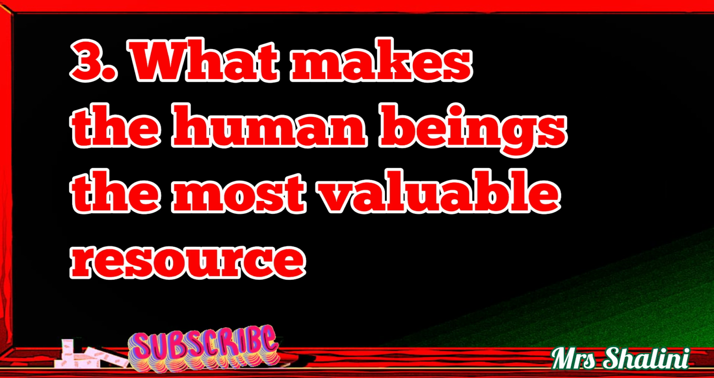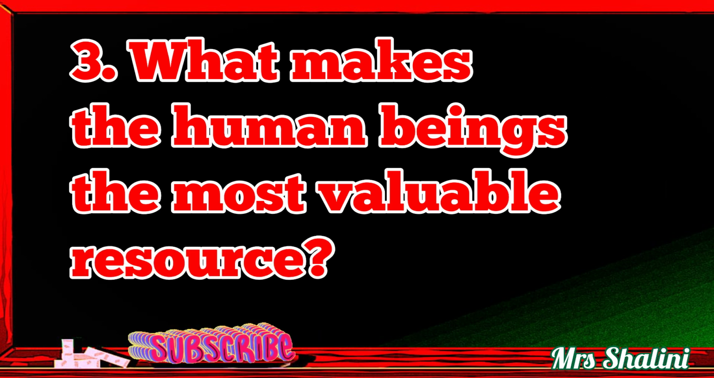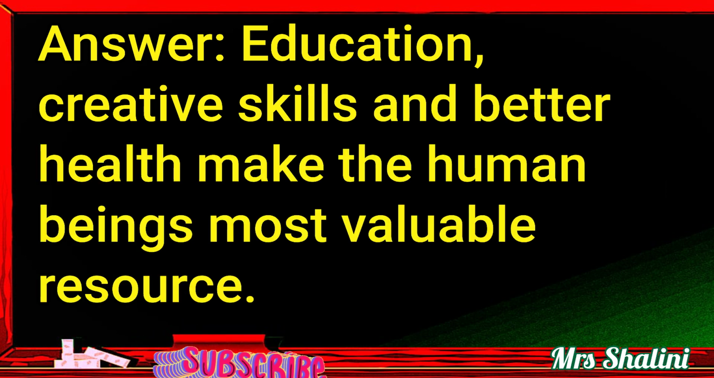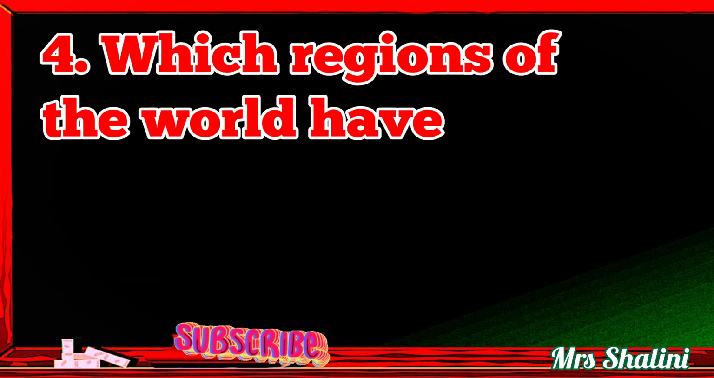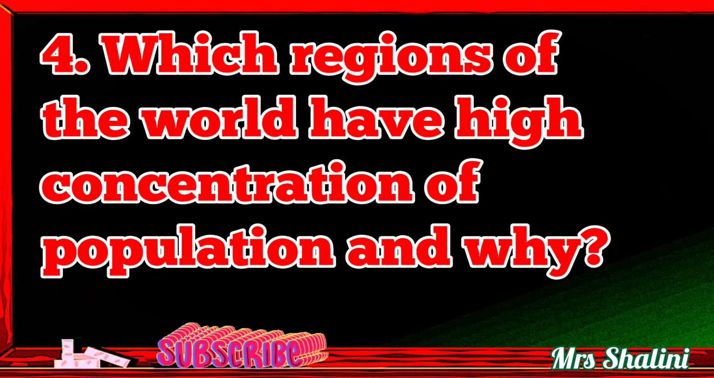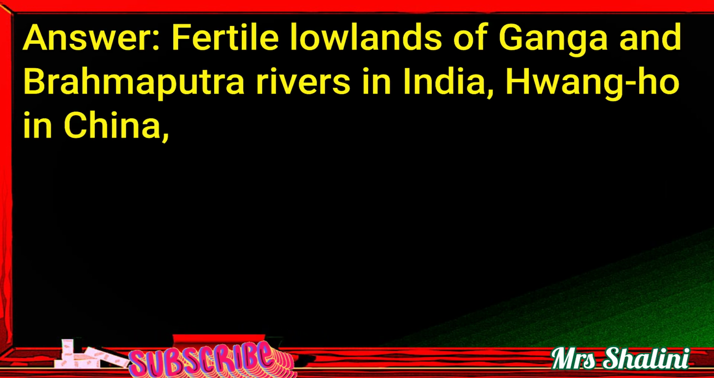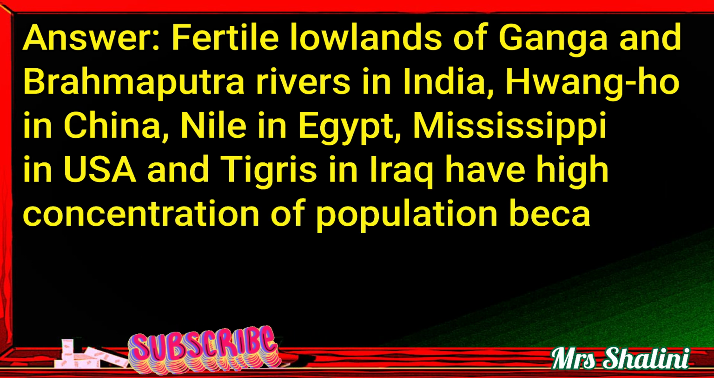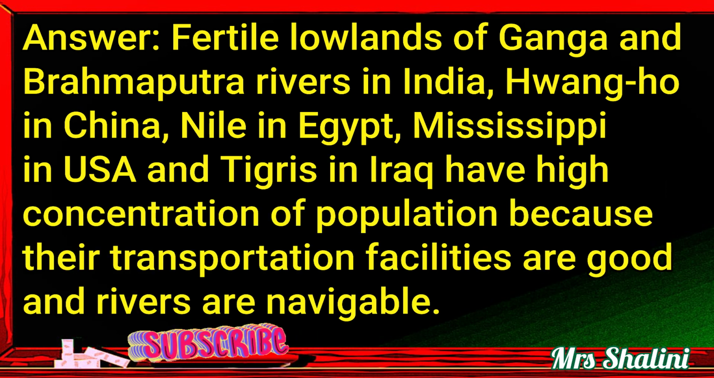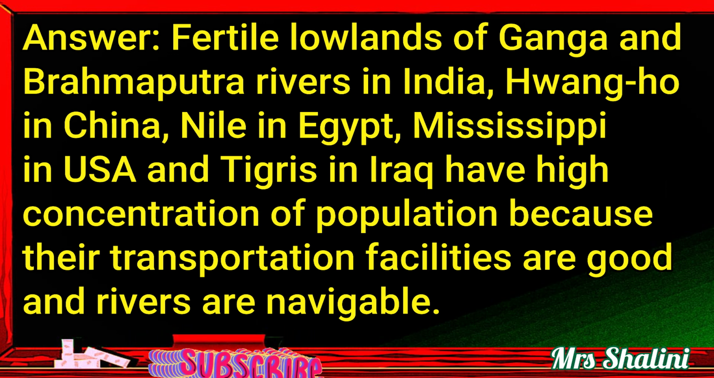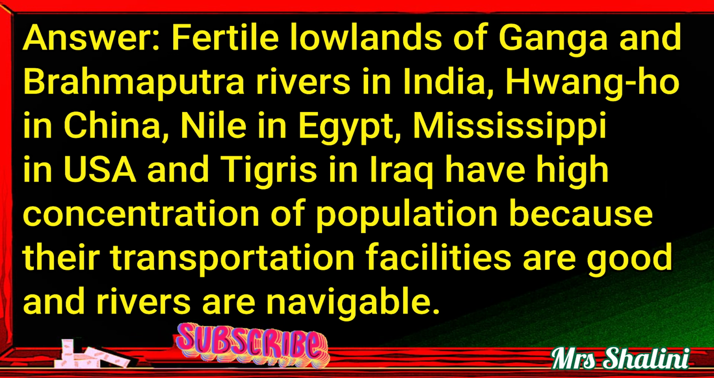3. What makes the human beings the most valuable resource? Answer. Education, creative skills and better health make the human beings most valuable resource. 4. Which regions of the world have high concentration of population and why? Answer. Fertile lowlands of Ganga and Brahmaputra rivers in India, Huanghe in China, Nile in Egypt, Mississippi in USA and Tigris in Iraq have high concentration of population because their transportation facilities are good and rivers are navigable.